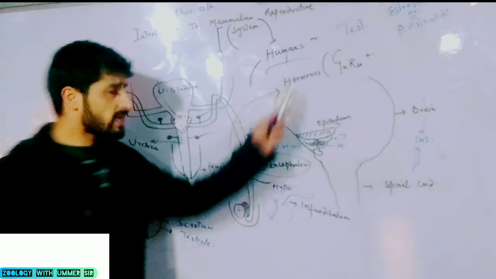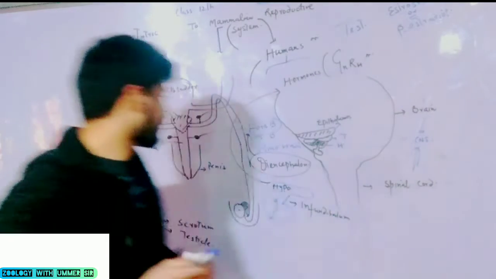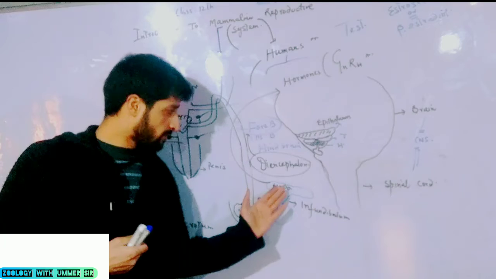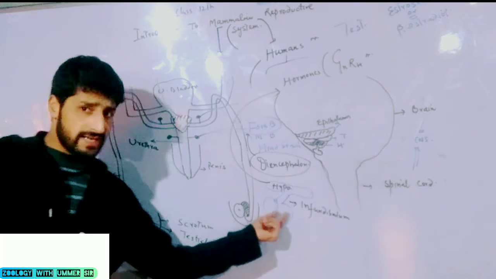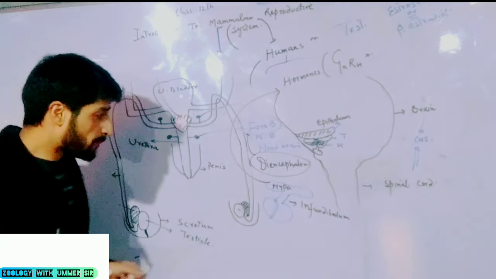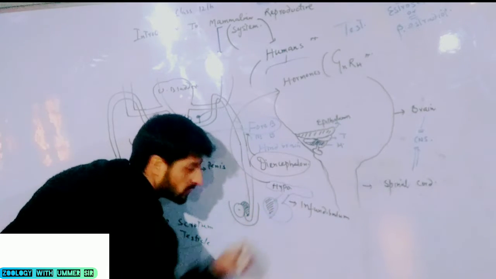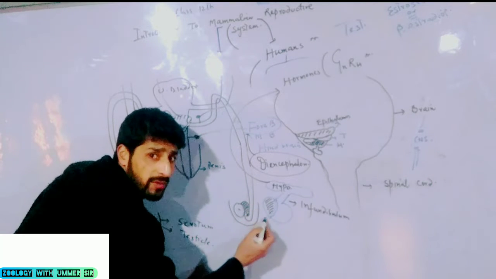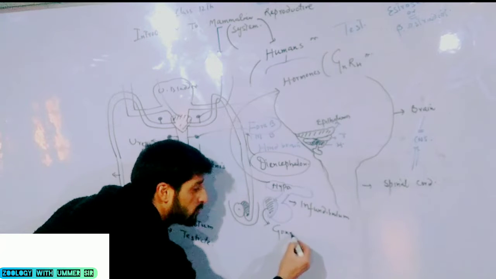When these hormones are produced from the neurosecretory cells of your neurons, from the hypothalamus, then these hormones stimulate the pituitary gland, and from the anterior lobe of your pituitary gland, special types of hormones are produced.